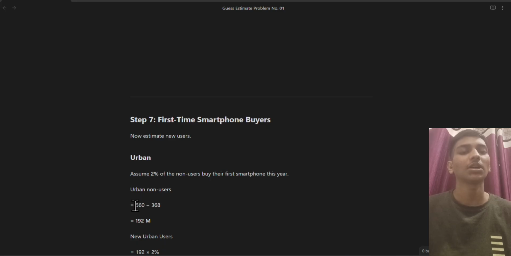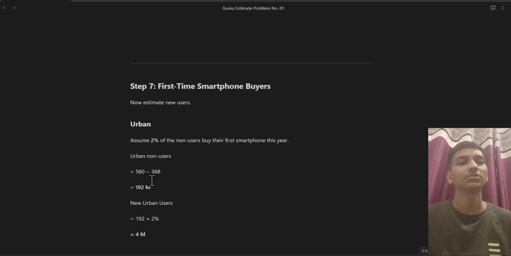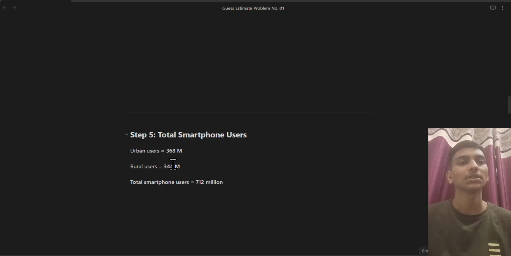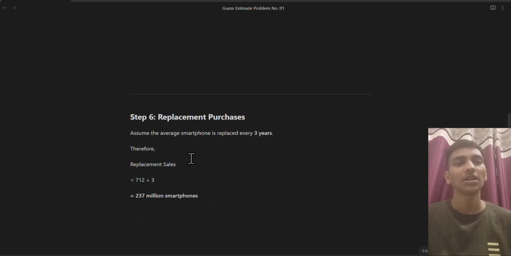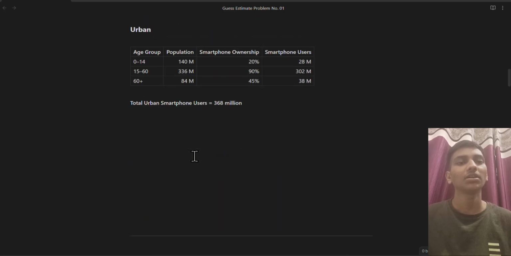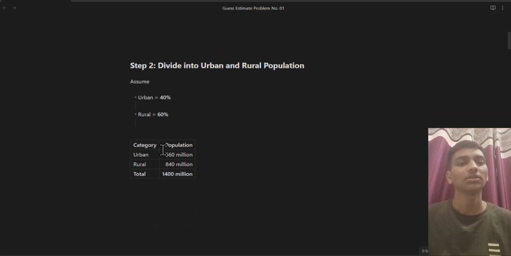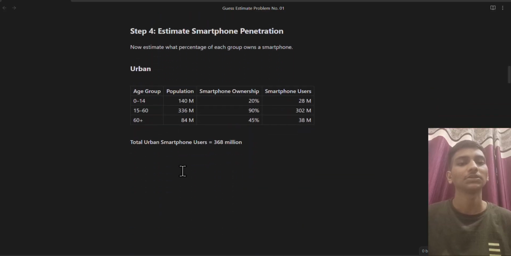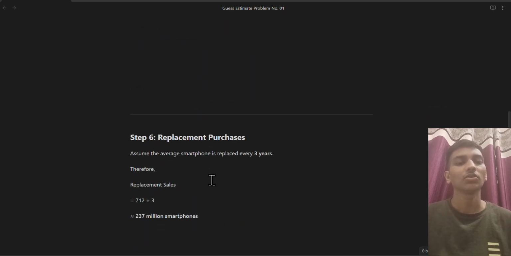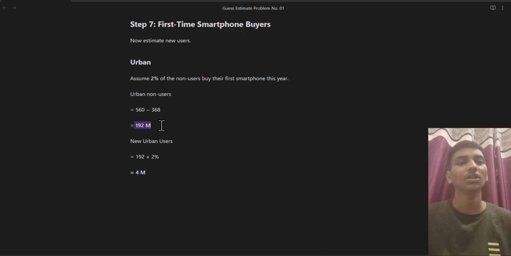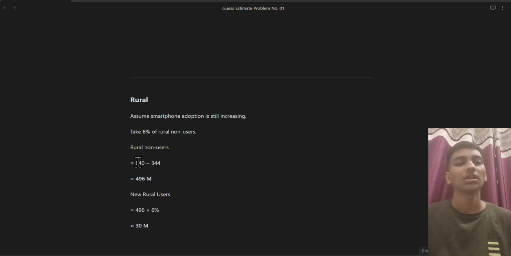For the urban area, there are a total of 560 million people, out of which we have calculated that 368 million are smartphone users, which means 192 million people don't have smartphones.